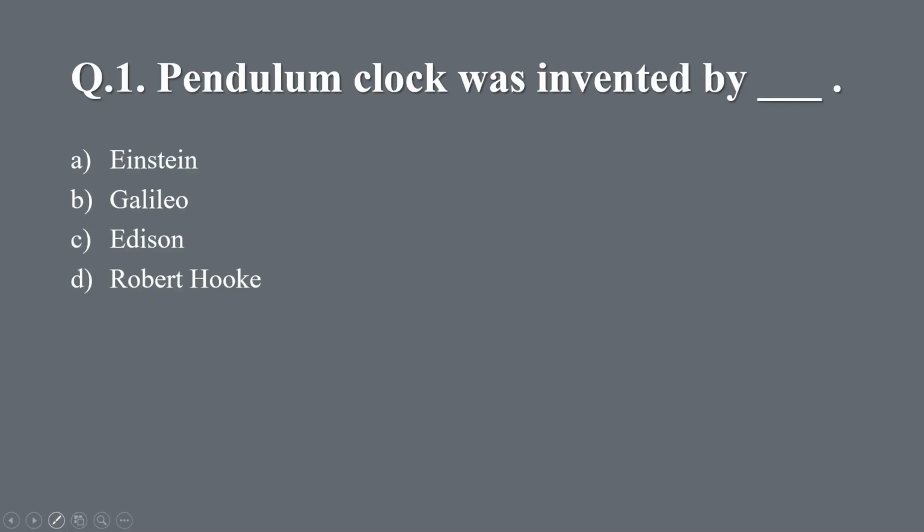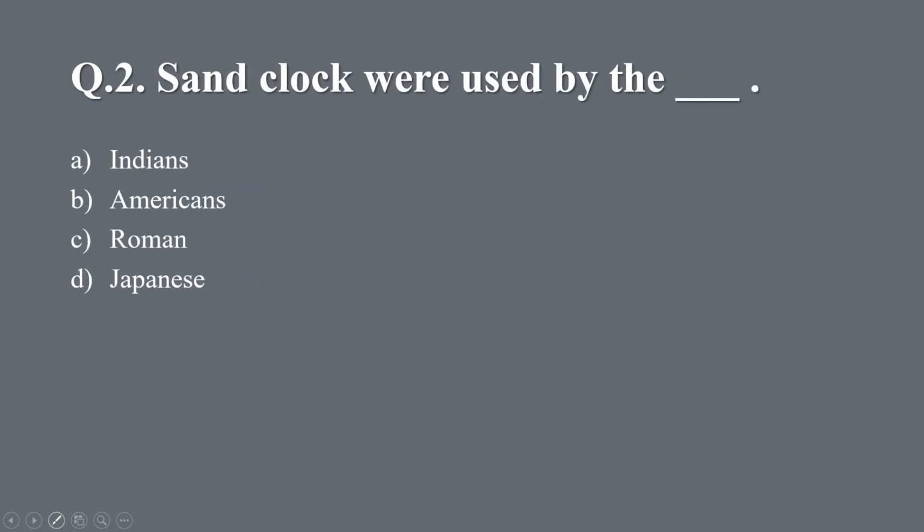And students, now let's revise what we have learned today. Question 1. Pendulum clock was invented by dash. A. Einstein, B. Galileo, C. Edison, D. Robert Hooke. And the right answer is B. Galileo. Question 2. Sand clocks were used by the dash. A. Indians, B. Americans, C. Roman, D. Japanese. And the right answer is C. Roman.